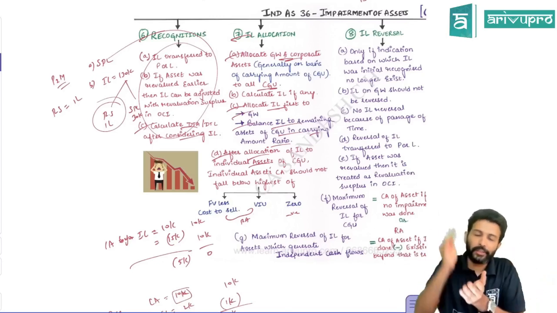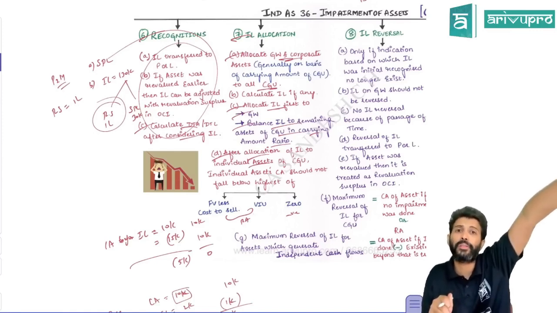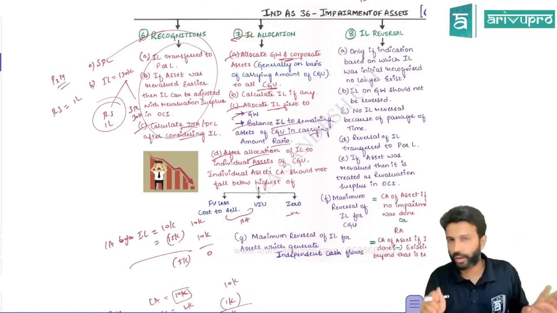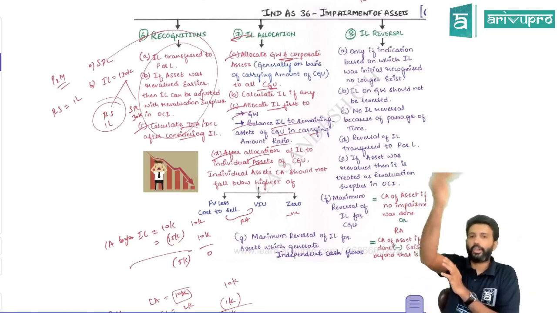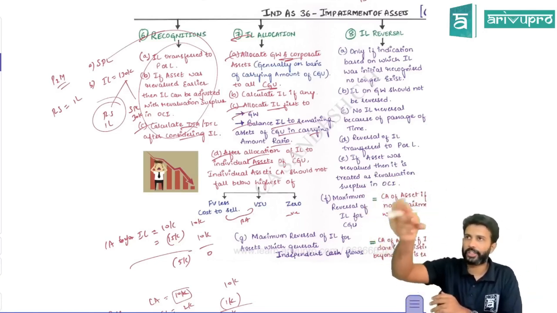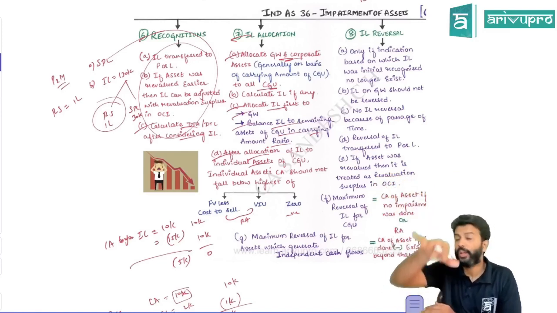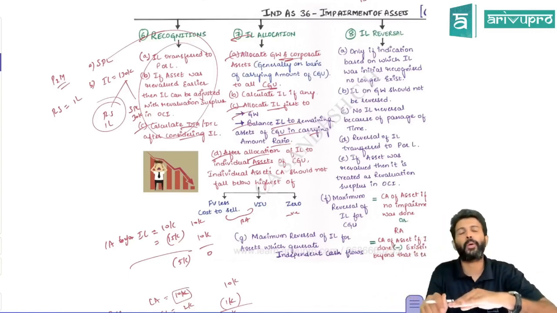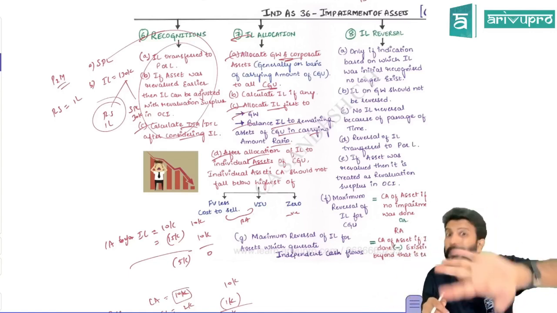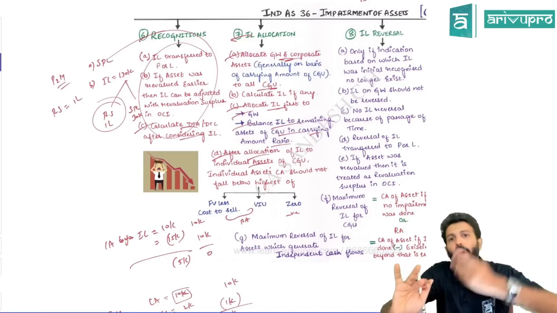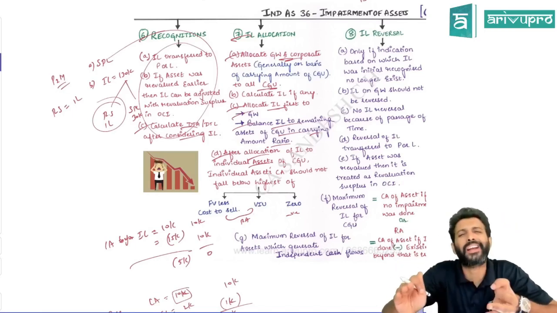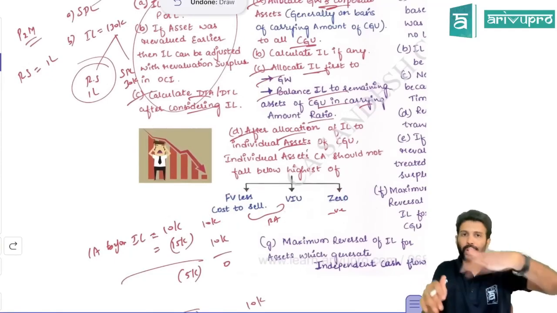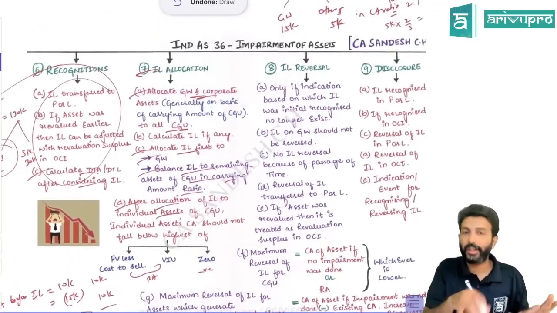If the CGU is impaired, first you give the maximum impairment loss to the CGU's goodwill. Then to the other assets, in their carrying amount ratio. When you allocate impairment loss to other assets in their carrying amount ratio, the carrying amount will reduce after allocation. In this reduction also, they have defined a lower limit. What is that lower limit? After booking impairment loss, the carrying amount of this asset should not become negative, meaning it should not fall below 0, or it should not fall below its recoverable amount. And how do you get recoverable amount? Fair value less cost to sell or value in use. So it should not fall below these three. This is your lower limit defined. So that's the summary of the provision.